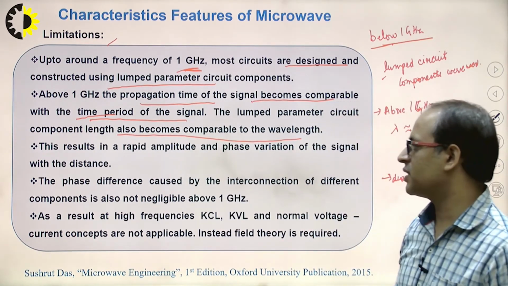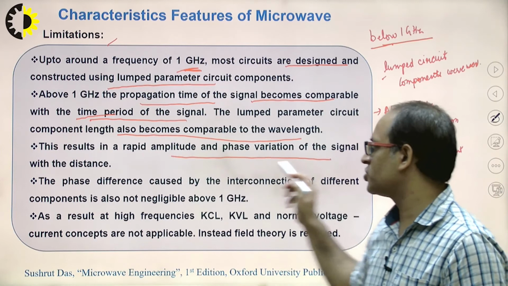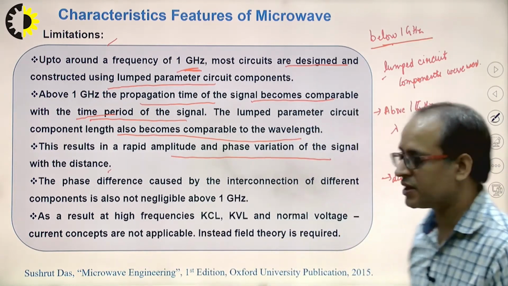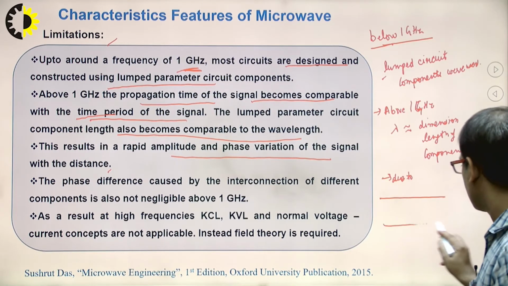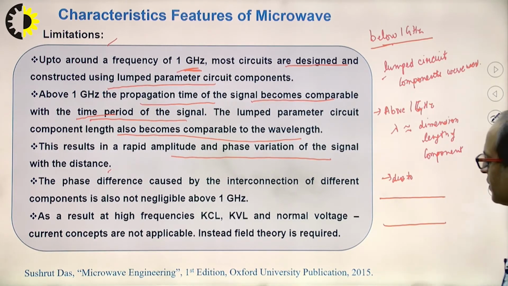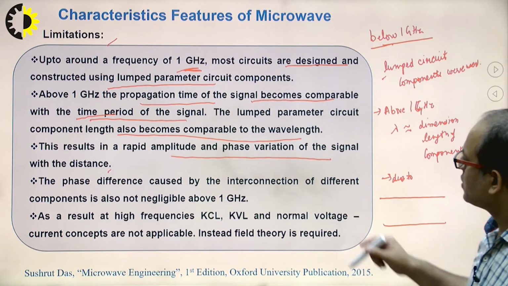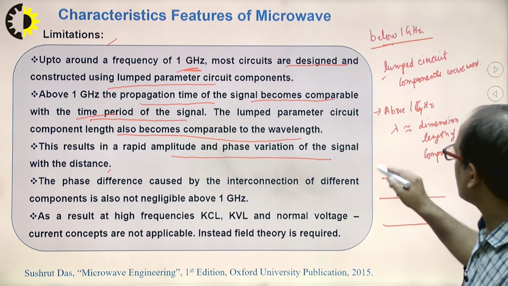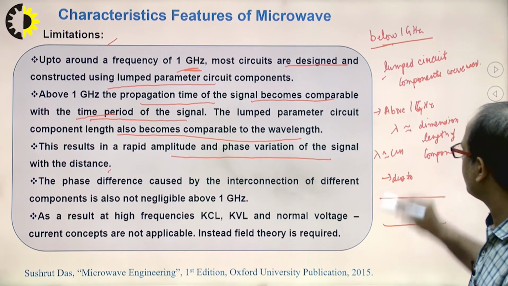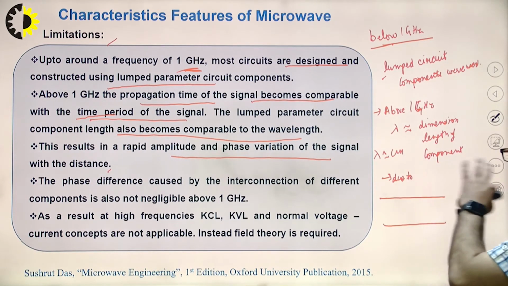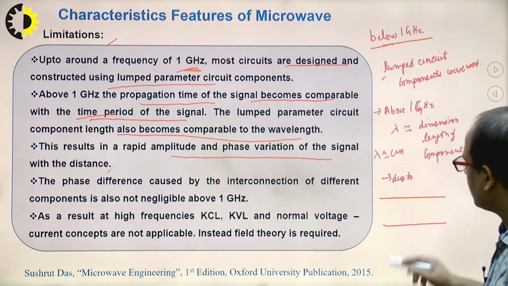This results in rapid amplitude and phase variation of the signal with distance. If this is the transmission line, the wavelength becomes smaller, in the range of centimeters or even smaller than a centimeter. Clear?